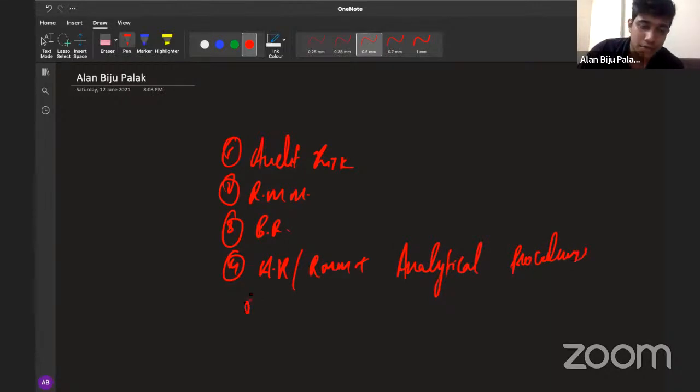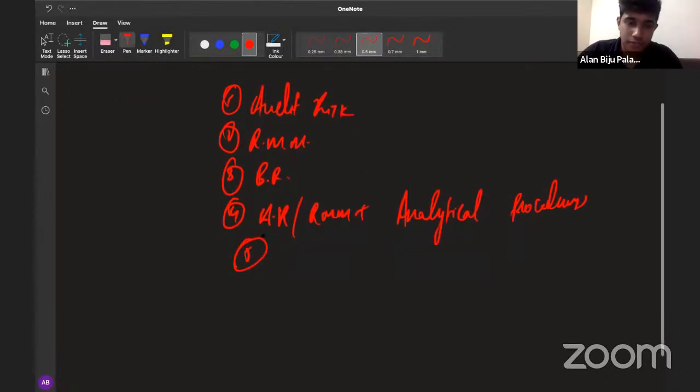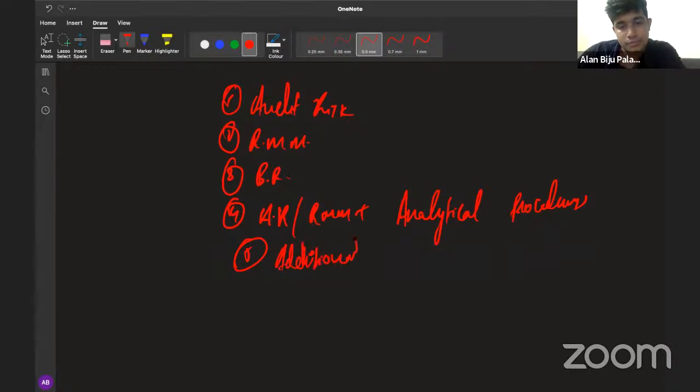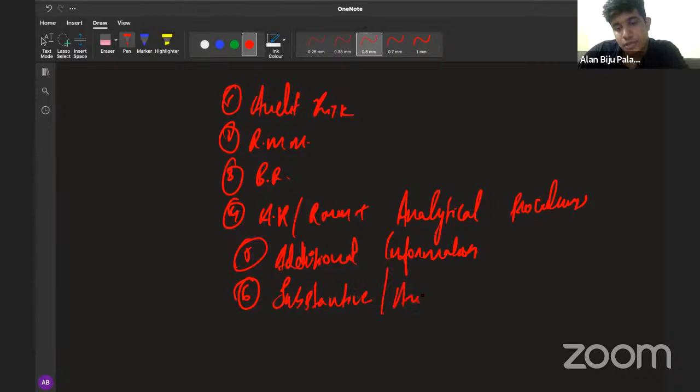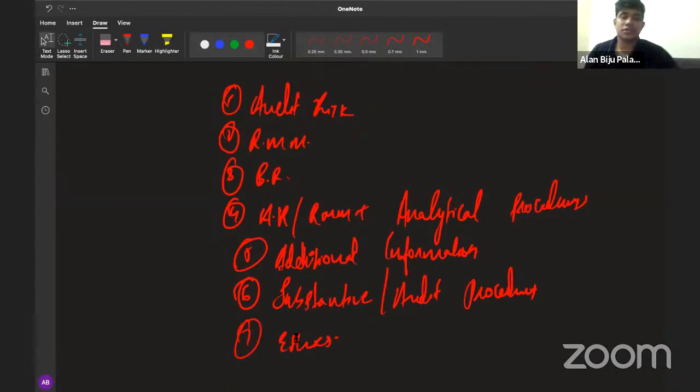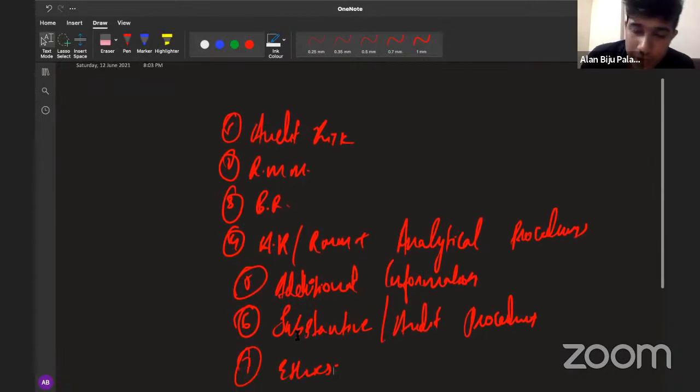Finally, we also discussed the areas of additional information, then the substantive procedures or the key audit procedures, and in addition to which, we also discussed the ethics part as well. So these were the total set of points that we have covered till date.